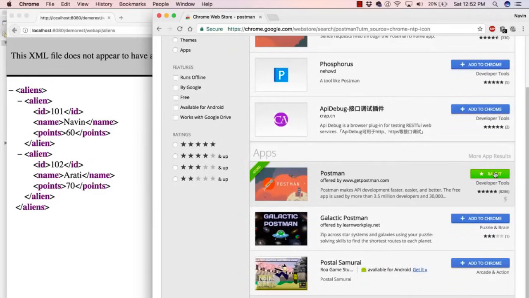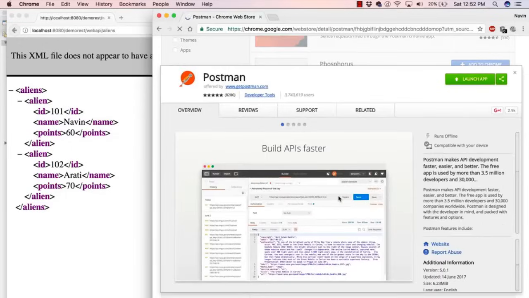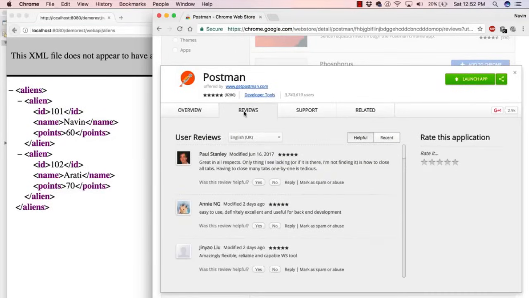So you have to click on this Add to Chrome, where you will get the option, and you have to click on that. And you can see how many reviews we have for this. It's 8,286 reviews, right? This is a very famous client. It's not just which I prefer. There are lots of people who do prefer this client. So if I click on this, there is a lot of description available. You can read it out if you want, and you can also read the terms and conditions if you want. But once you install this, your Postman will be up and running.